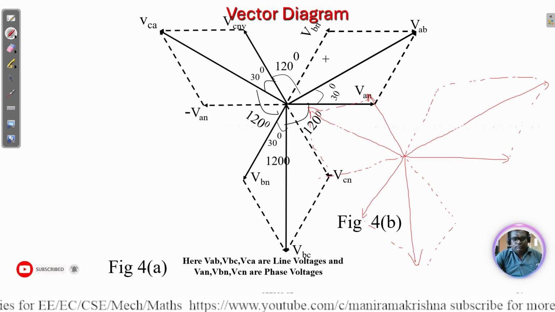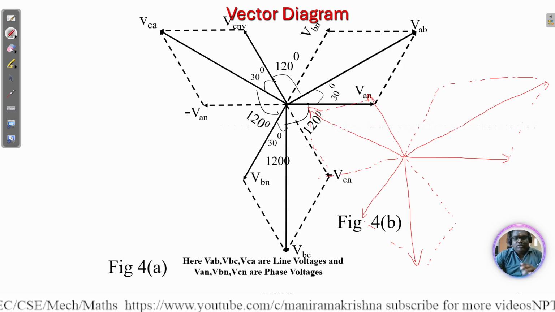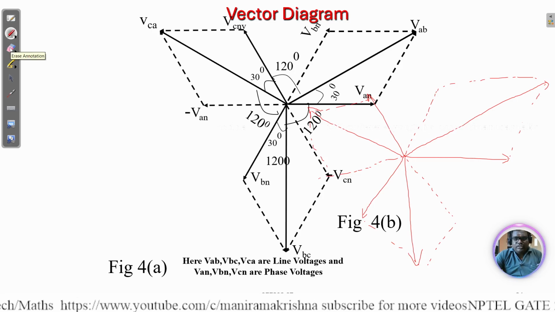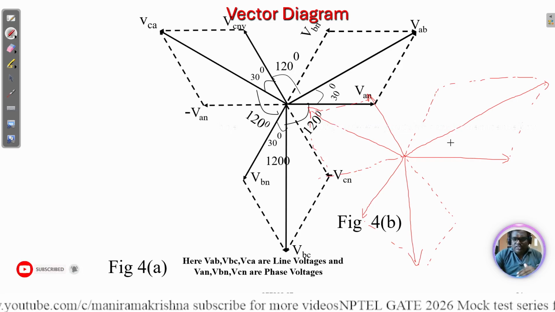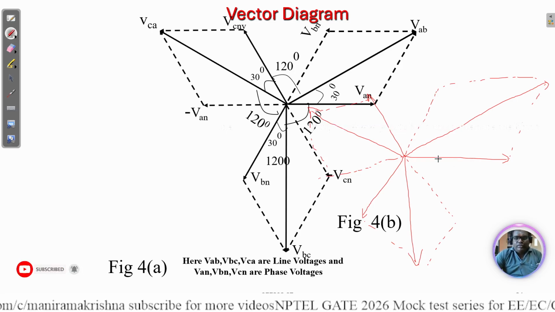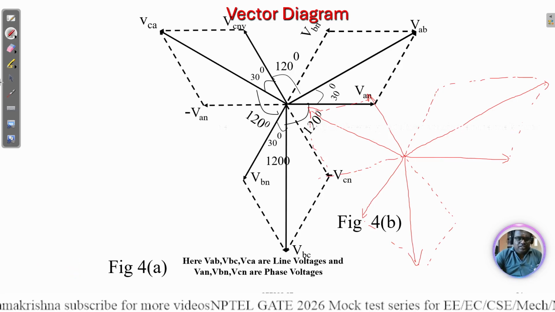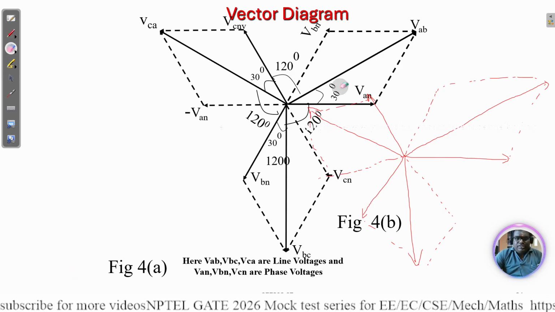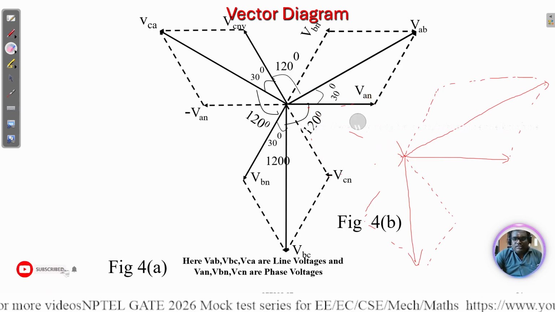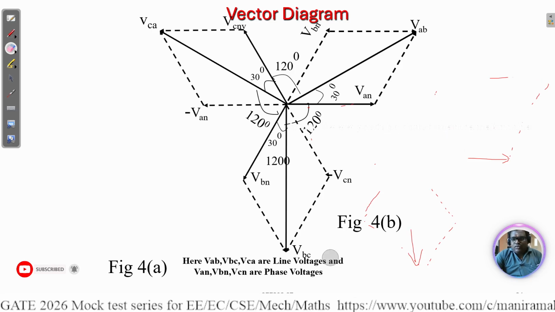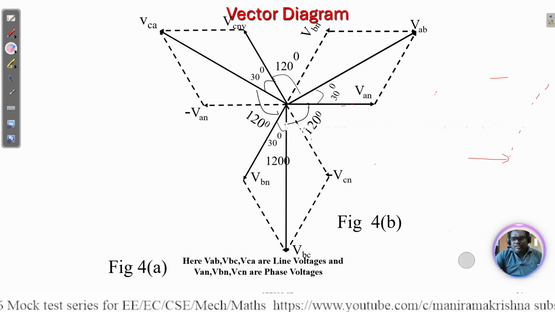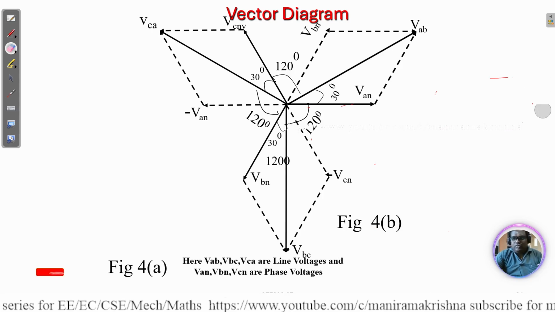So we need to start with the 120 degree phase shift. First we need to draw three lines at 120 degrees, then based on that 120, 120, if you draw, you will get this diagram. This diagram represents the voltages. Each phase is at 120 degree phase shift, and the line voltages are 30 degrees different from the phases. That we need to remember.